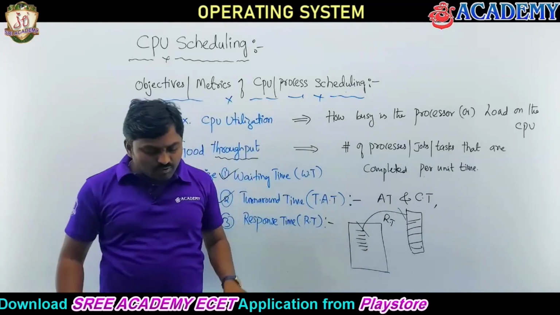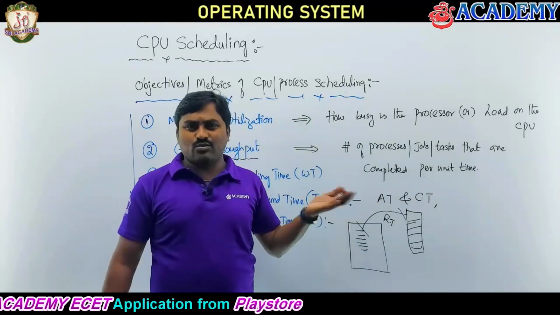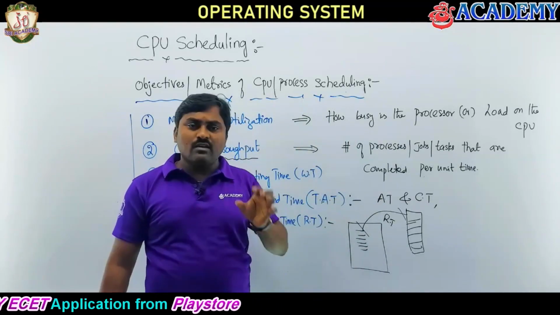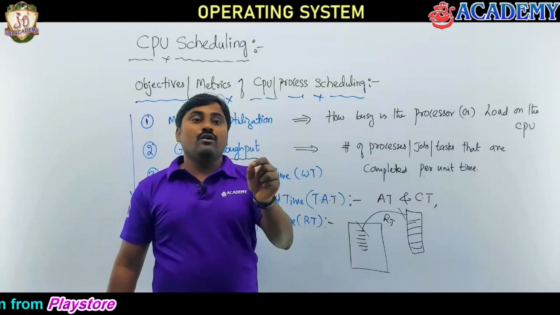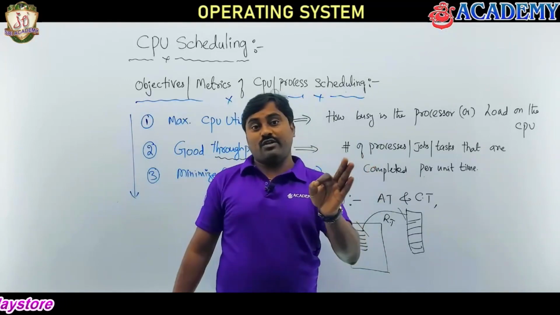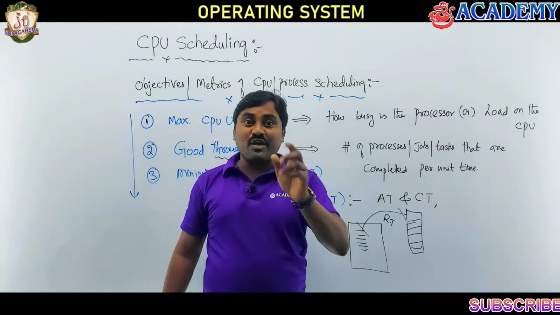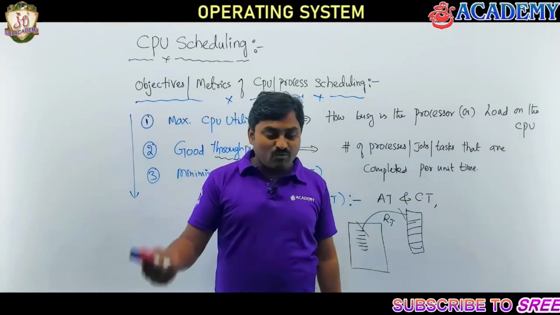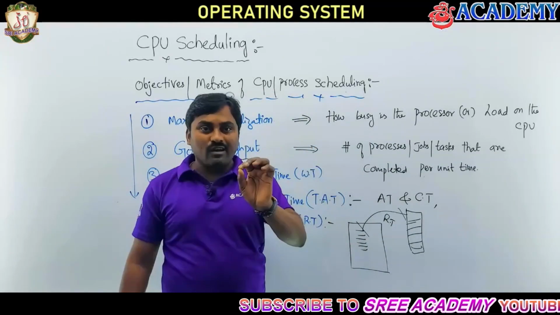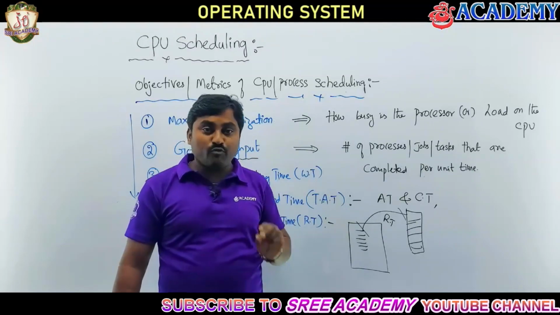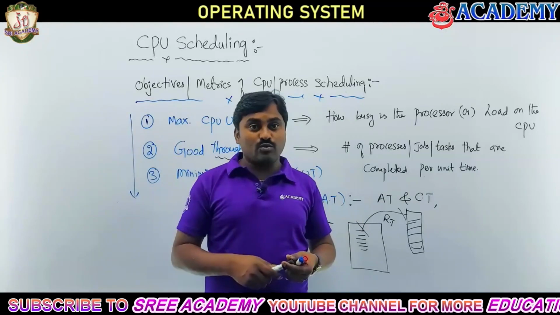The classical example which I experienced, I'll tell you. Suppose one decade ago, the 90s, 2002-3 times, you understand the system nature, when I used a Windows 98 operating system, the RAM size was 512 MB. Today RAMs are 4 GB, 8 GB, 16 GB. So in those days, with 512 MB RAM and a 40 GB hard disk, you understand how the system responded.